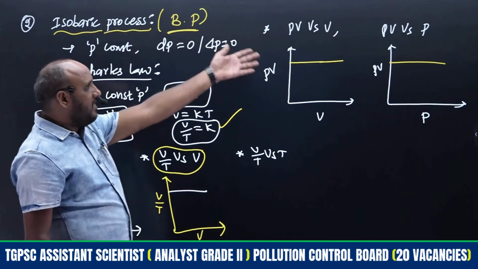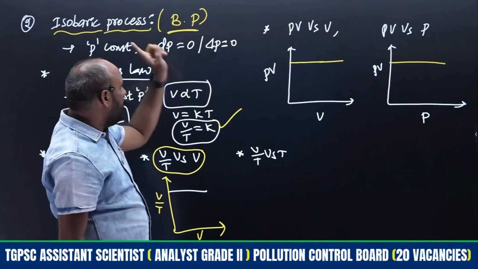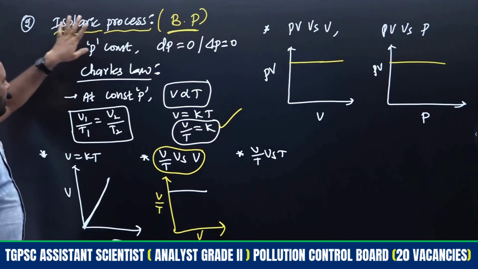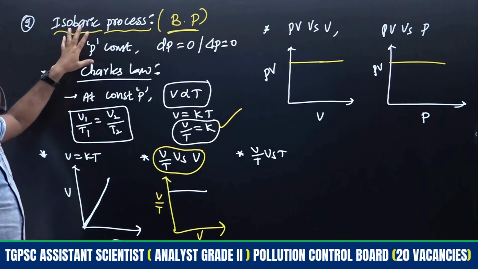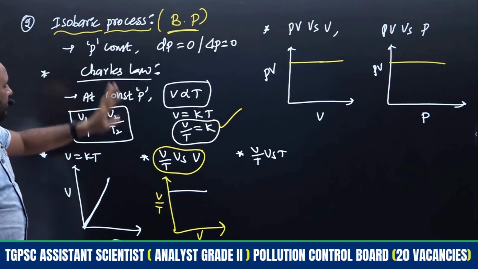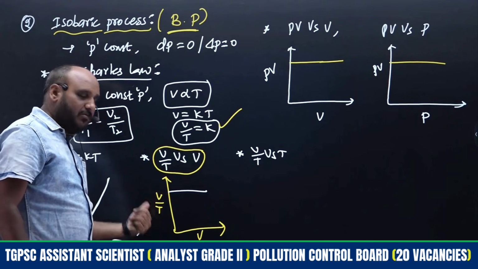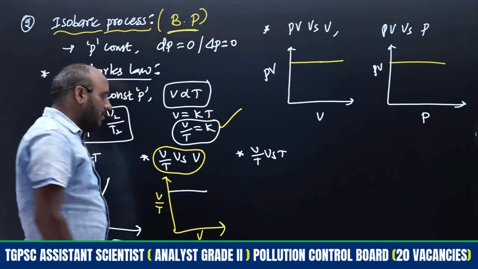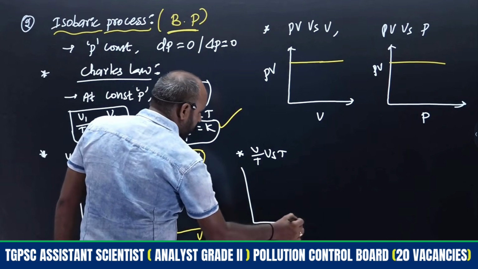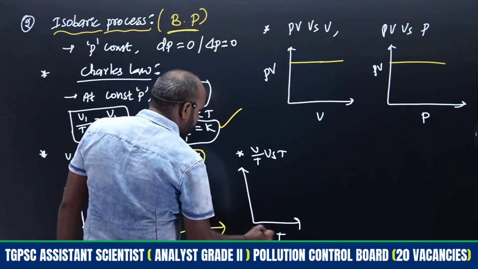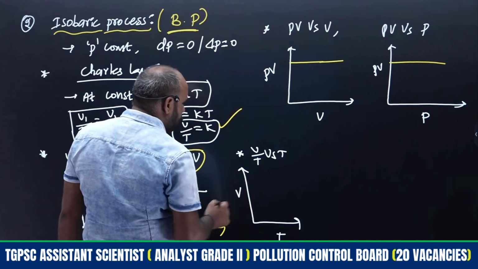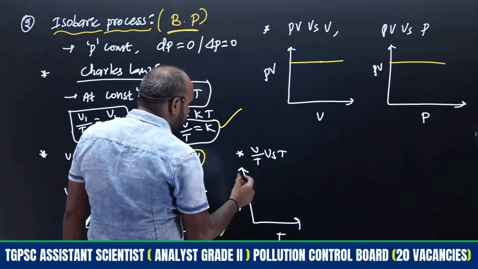So as we discussed, that product is always constant at a constant parameter. Here the constant parameter is pressure. At constant pressure, if you change the volume, the ratio of volume by temperature remains constant only, right?